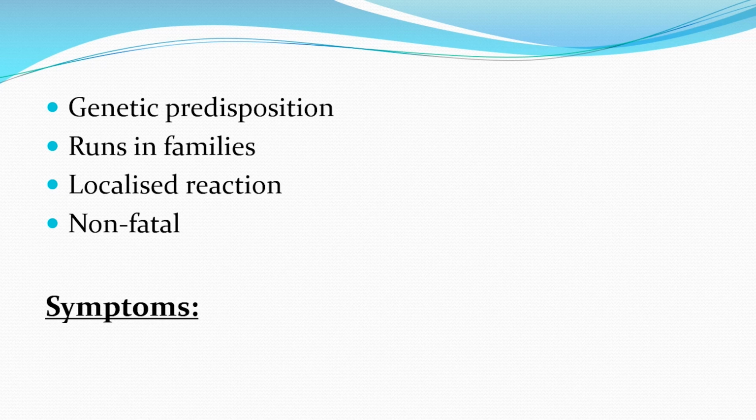So the difference is that whereas in anaphylaxis the entire reaction happens throughout the body in the circulation, in case of atopy the entire mechanism is limited to a particular organ or one particular site, so that this entirely becomes a localized reaction. If the allergen enters by inhalation, it is limited to the respiratory tract. If it enters by ingestion, it is limited to the gastrointestinal tract. So it is always localized and non-fatal, but it has the same mechanism as anaphylaxis. Common symptoms, based on the site involved, can be conjunctivitis, rhinitis, gastrointestinal symptoms or dermatitis.